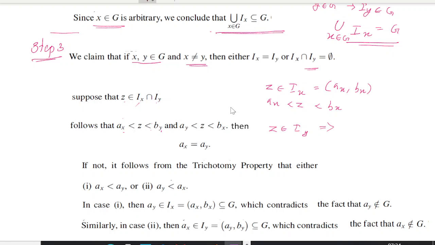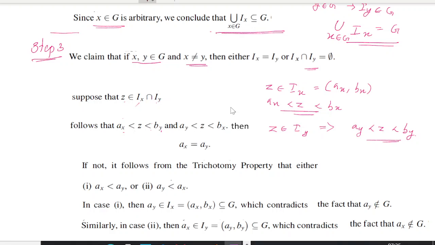So this implies in the same way Ay less than z less than By. So these two conditions we have got here: Ax less than z less than Bx and Ay less than z less than By. We can combine these two.